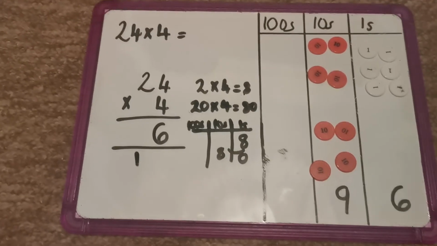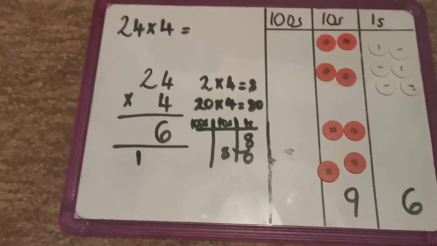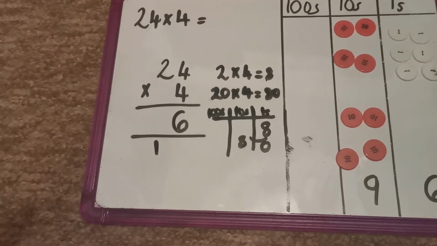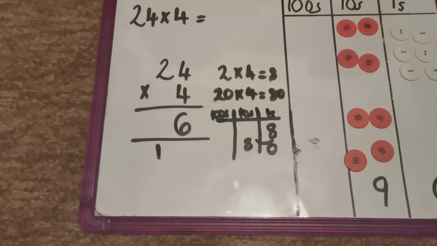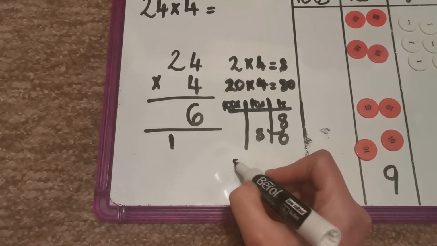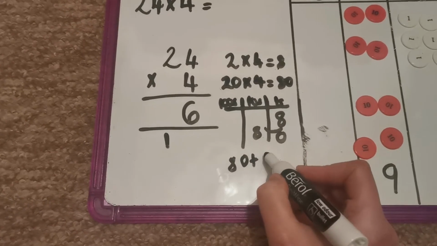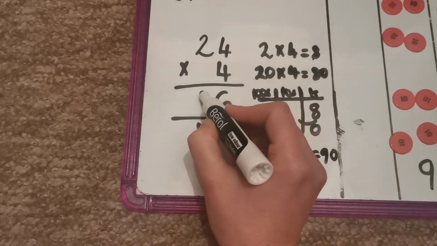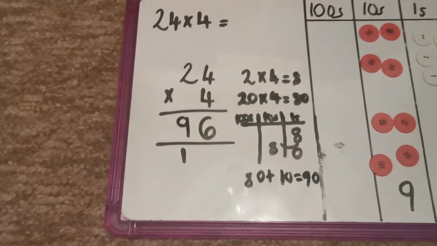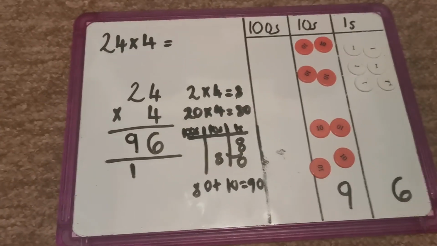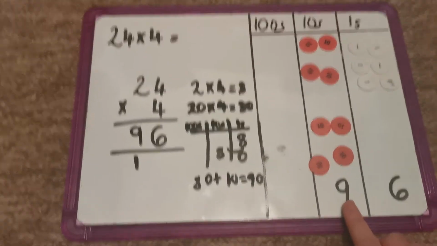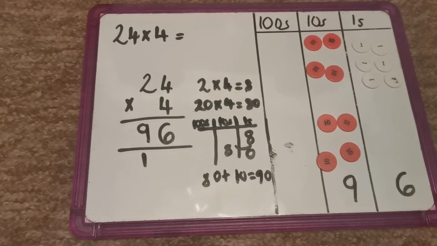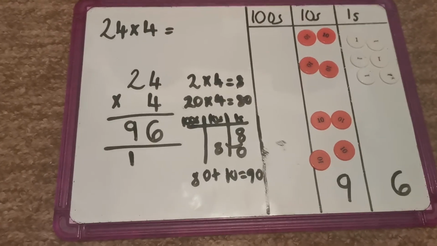So then if I know that 20 times 4 is 80, then I've got to add, don't forget, an extra 10 here, that I carried over when I regrouped my ones. I need to add that to 80, so I need to do 80 add 10 is 90, and that's 9 tens, so I put 9 in here to represent 9 tens, because 9 tens is the same as 90. Oh, phew, I got the same answer as when I was working out in my place value chart to my formal written method. So just remind yourselves that today you are regrouping.